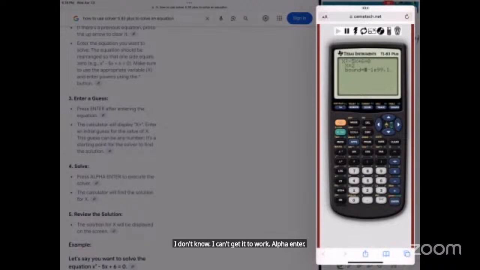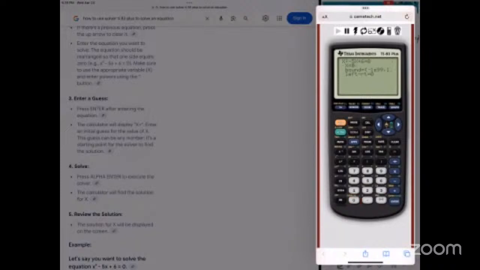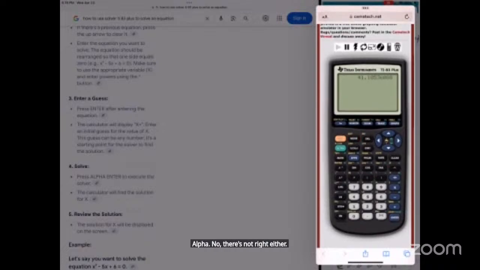Maybe left, right equals 0. There's something that I'm missing. I'm probably gonna let this go. Let me try 0. Alpha enter. Oh, that's not right either. We're so close. Like I know we can do it.